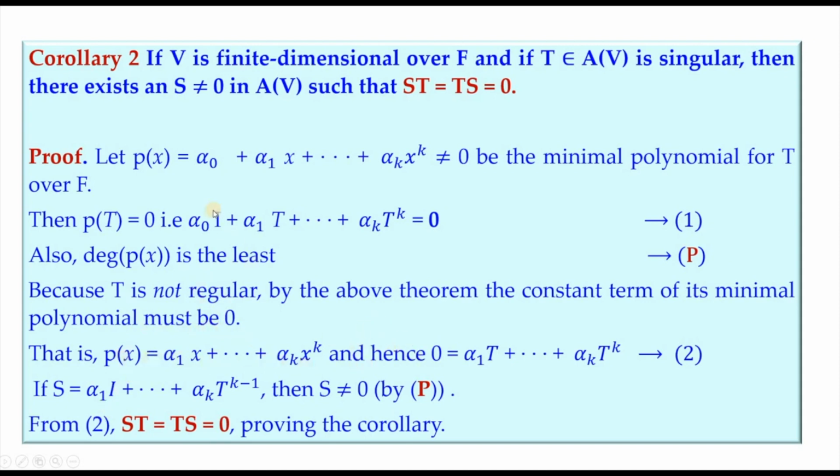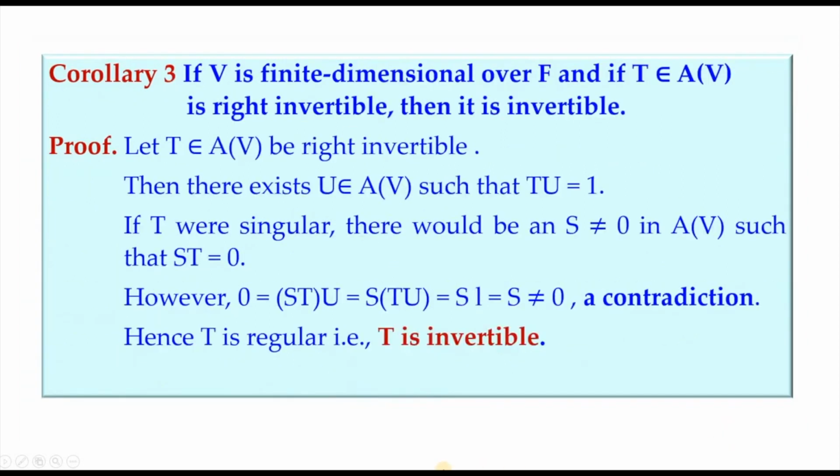So T satisfies that. Even from this equation we can get alpha 1 T plus and so on alpha K T power K, we get that as 0. And if S is taken as this expression, then S is not equal to 0 by statement P. Again, the same explanation that was given in the corollary as well as in the theorem. Now from equation 2, we get ST equal to TS equal to 0, and that proves the corollary.